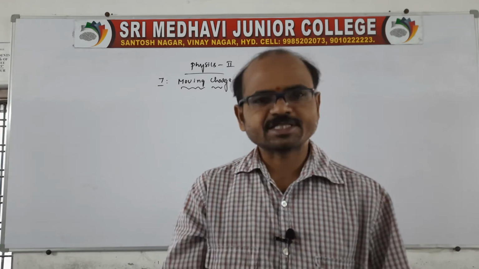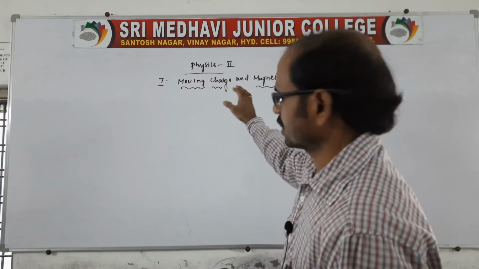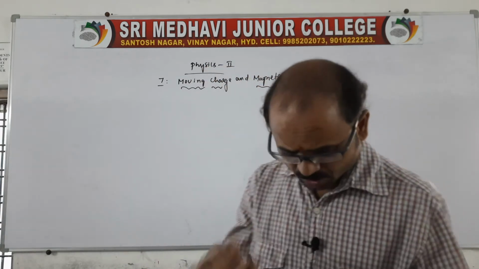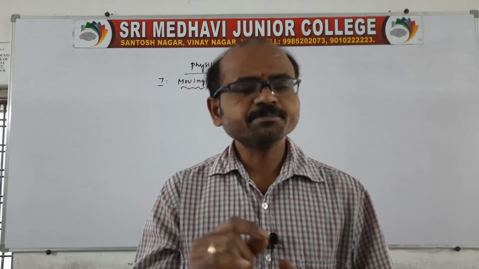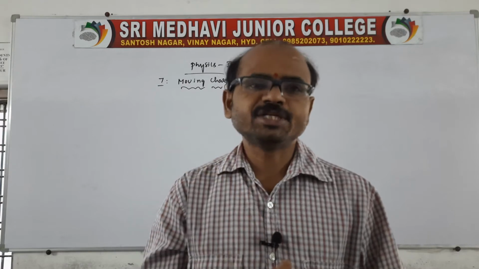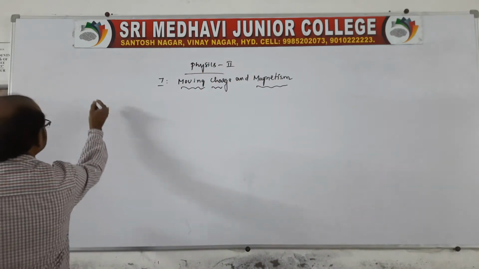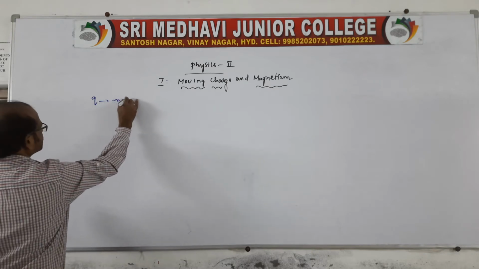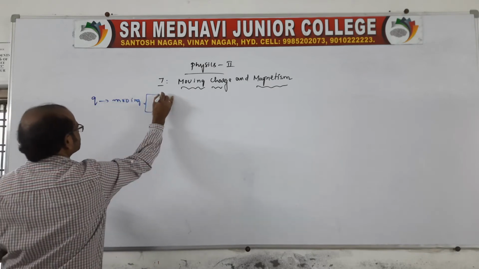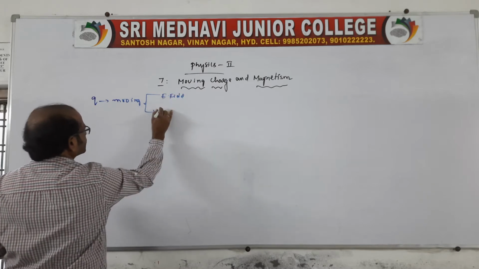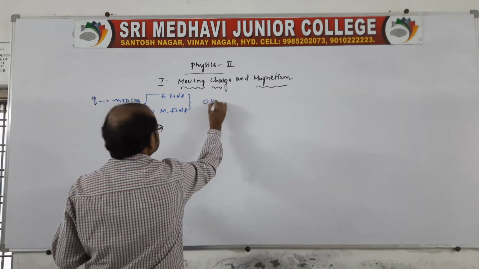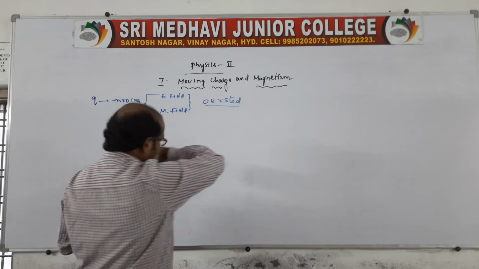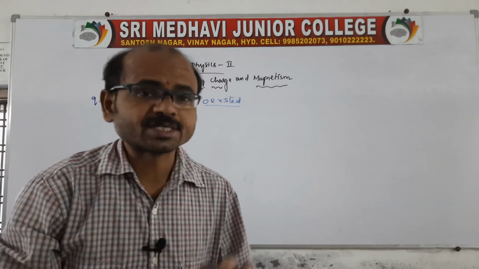So it is the branch of physics related to moving charge and magnetism. When charges are moving through the conductor or through the medium, a field is produced, both fields being perpendicular to each other: the electric field and the magnetic field. A moving charge q can create both an electric field and a magnetic field. This was first observed by Ørsted.